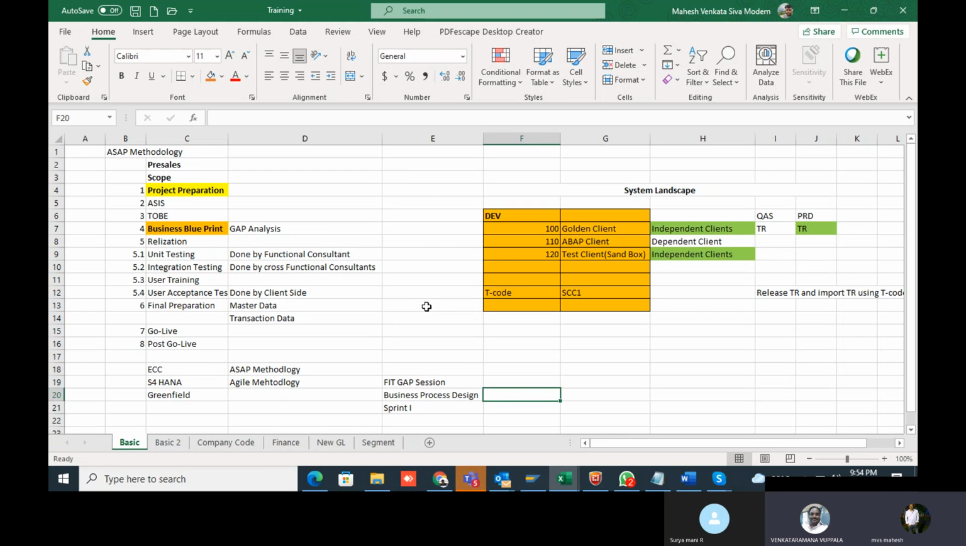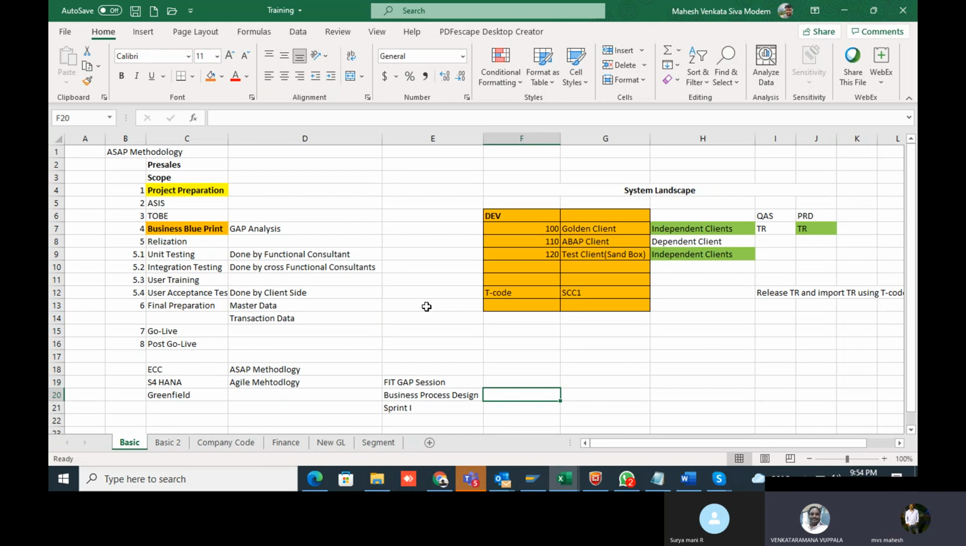In that we get the company code and chart of accounts, everything. Chart of accounts is the group of ledger accounts. Everything is available. It's completely ready-made, I think. Well, customized, not exactly ready-made.